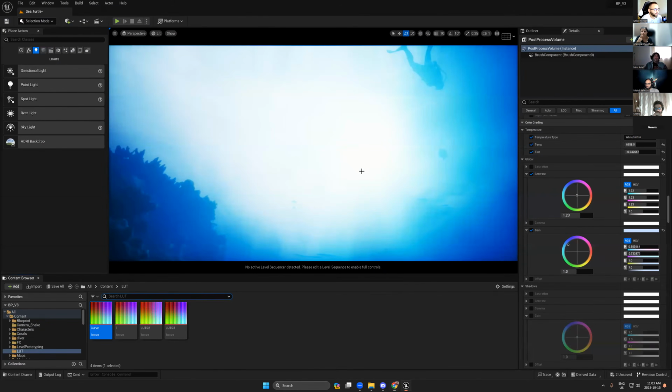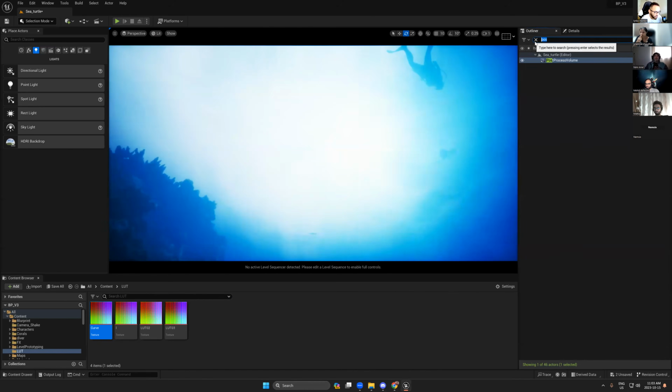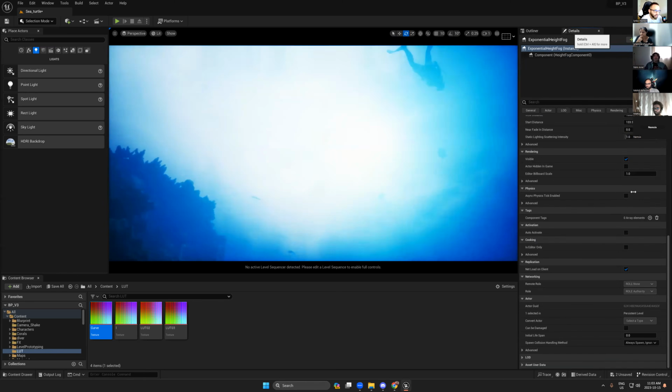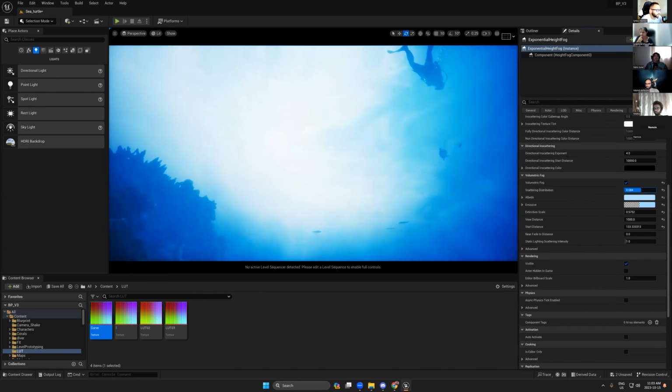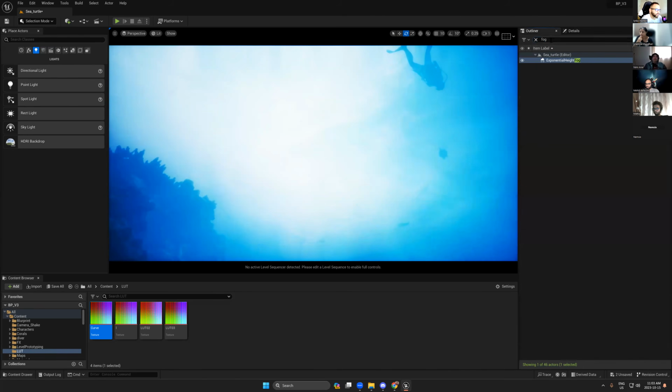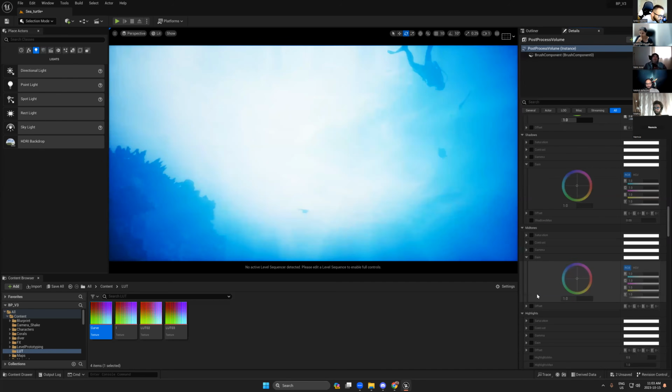And let's go back here. Now we have too much contrast. So basically we can go to fog, and if we go back here, we can get this less foggy. Also in post-processing, we look for the highlights.